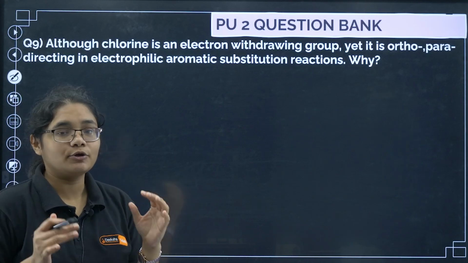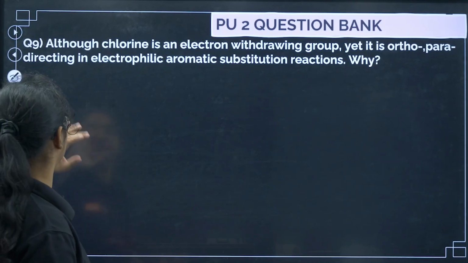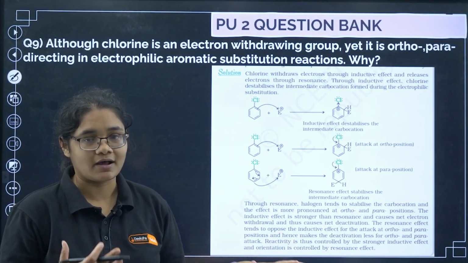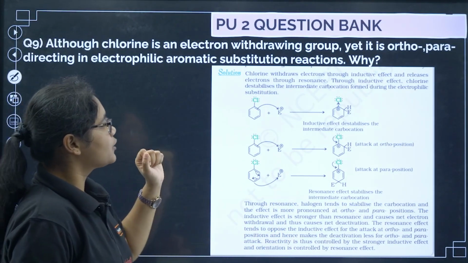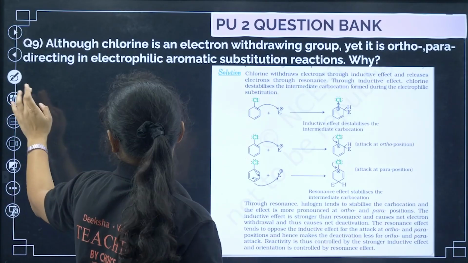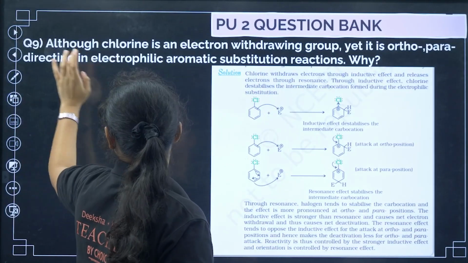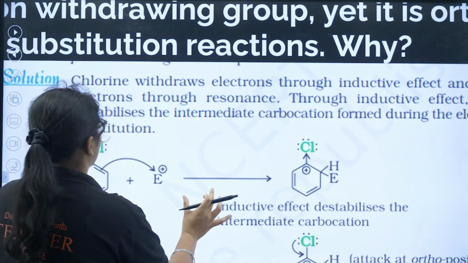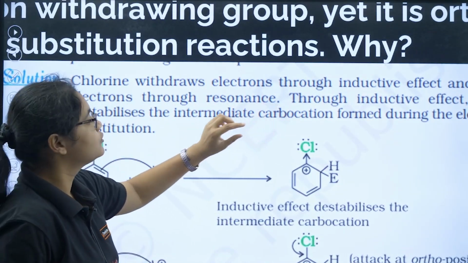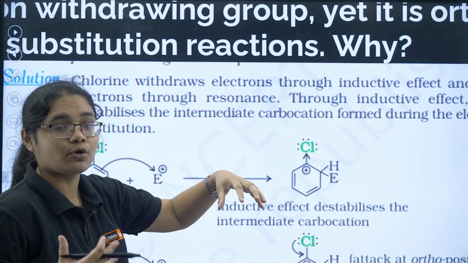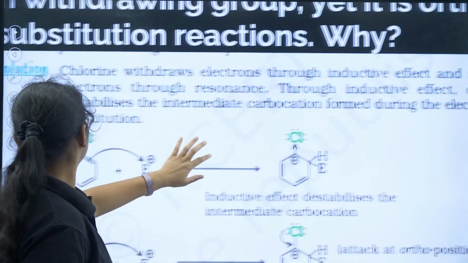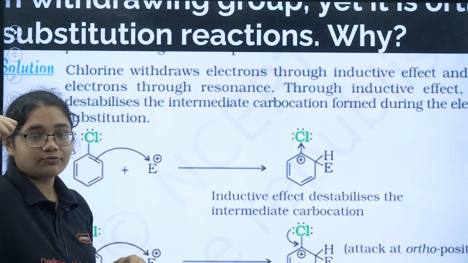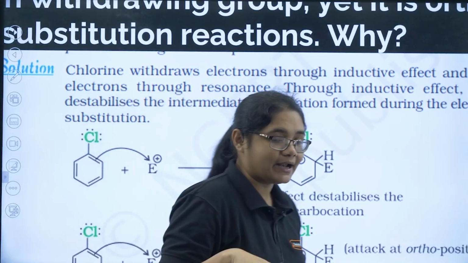Now this is a question from your NCERT textbook, an in-text question, so I have given the in-text answers only. You can see how beautifully it is explained. You can write down a similar answer in your exam also. So let's read and understand this one. Chlorine withdraws the electrons through inductive effect, that's what I told you. It has strong minus I effect, and releases the electrons through resonance. So there are 2 processes chlorine can do. It can withdraw the electron through minus I effect, at the same time it can donate the electron through plus R effect.